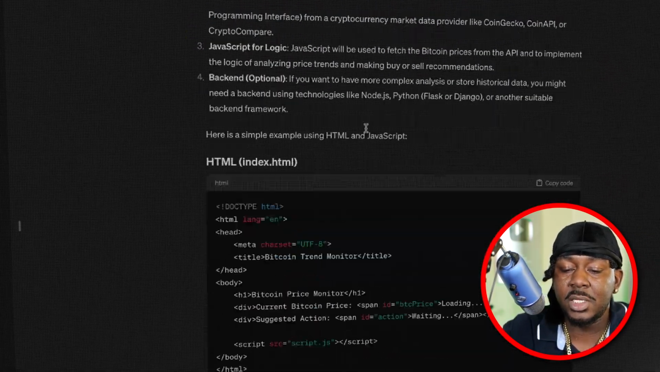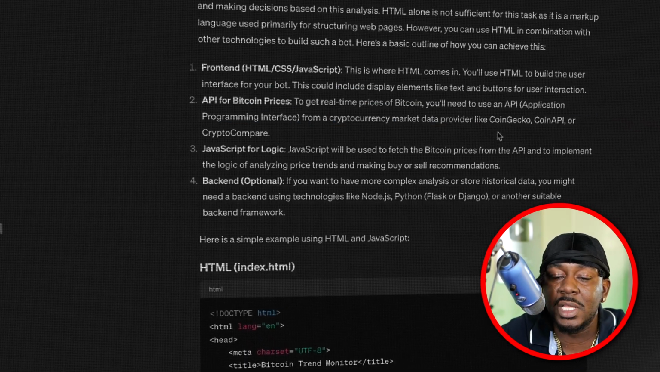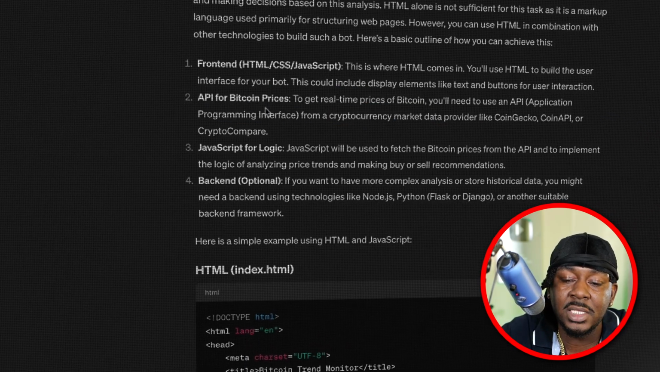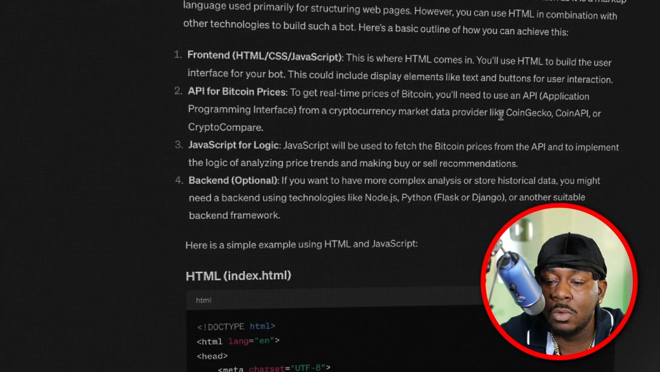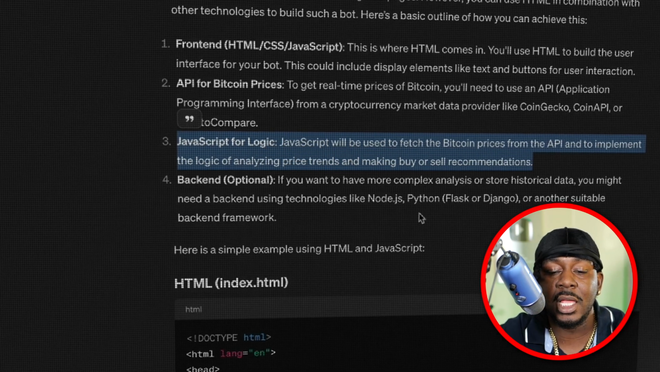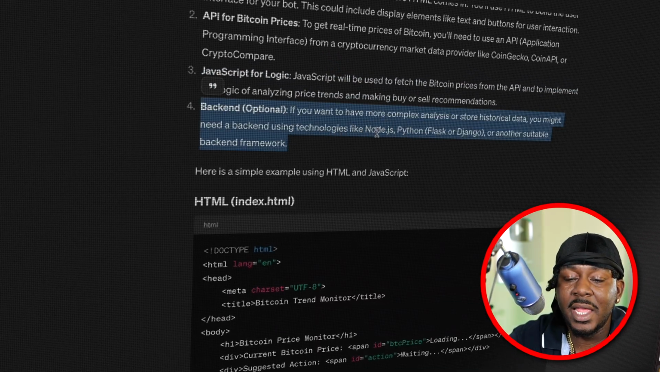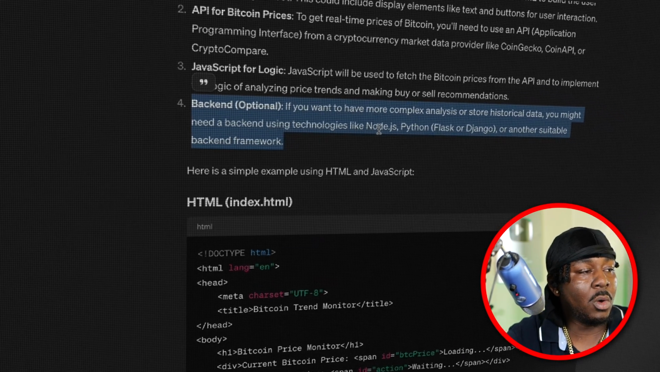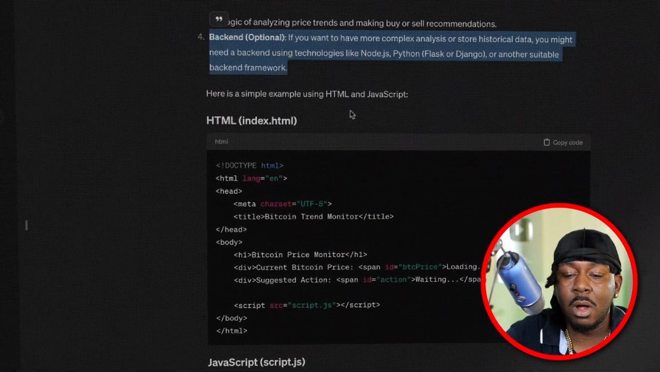So it pretty much explained how it all worked. What it does is use an API, which is application programming interface, from a cryptocurrency market data provider like CoinGecko, Coin API, or Crypto Compare. It uses JavaScript for the logic and the back end. It tells you to use something more complex if you wanted to do more with it, and we're gonna get into that. But basically, I'm gonna walk you through doing this part, right?